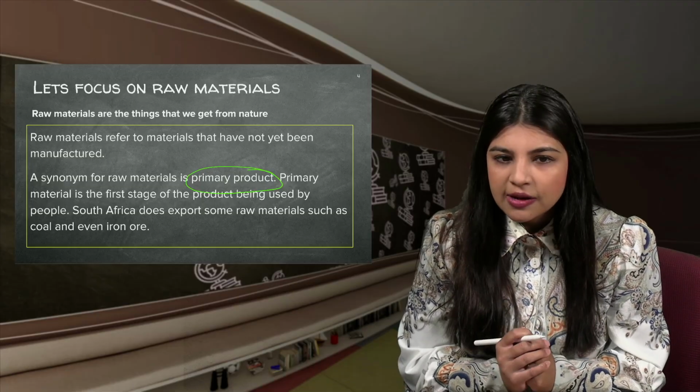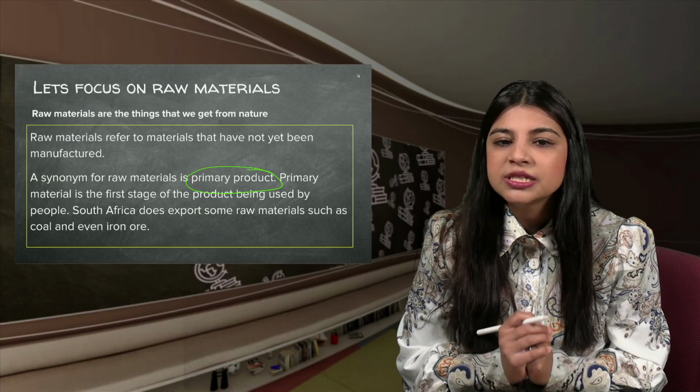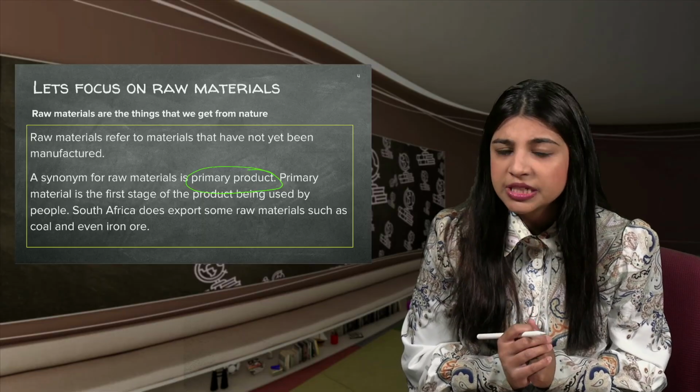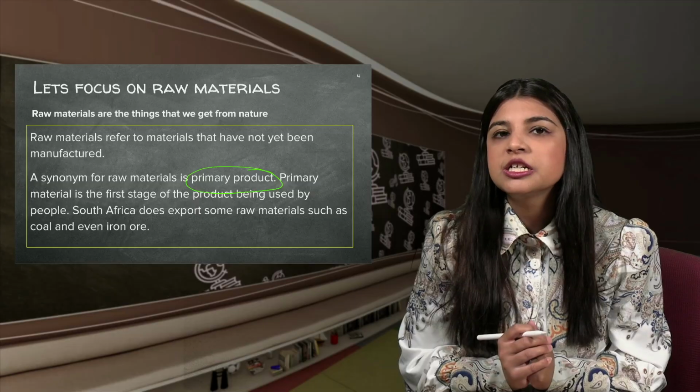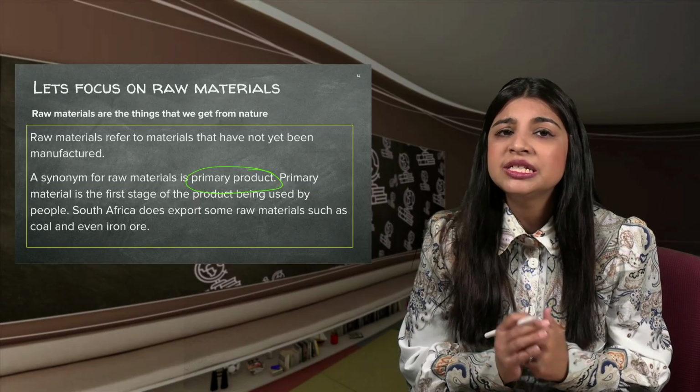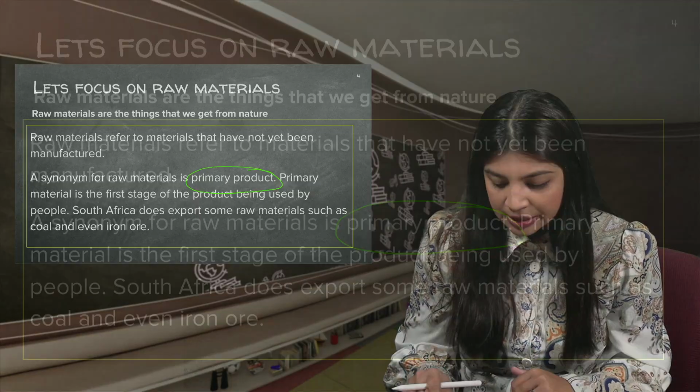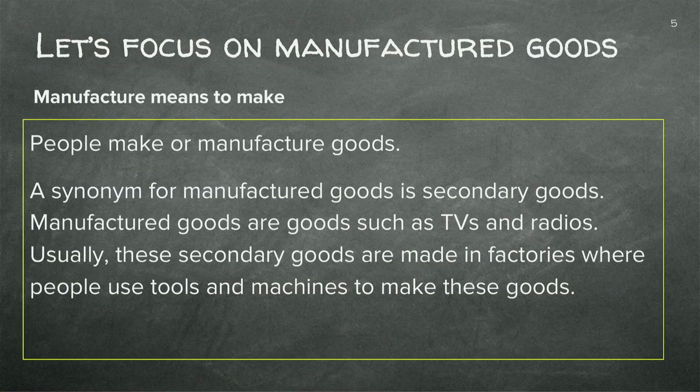South Africa itself does export some raw materials. In fact, the raw materials that we do export are materials such as coal and even iron ore. Now that we know what raw materials are, let's look at manufactured goods, and automatically you'll be able to see the difference between raw material in its first primary stage of production and manufactured goods.